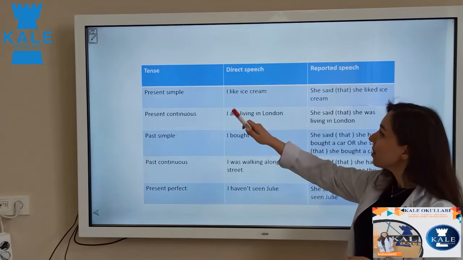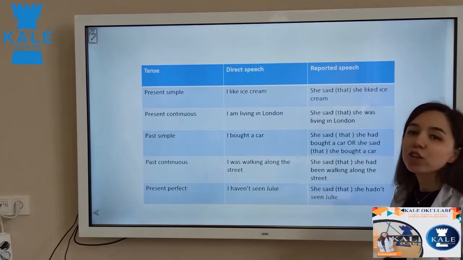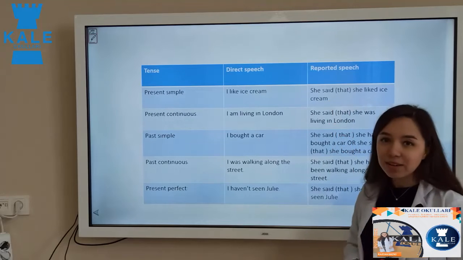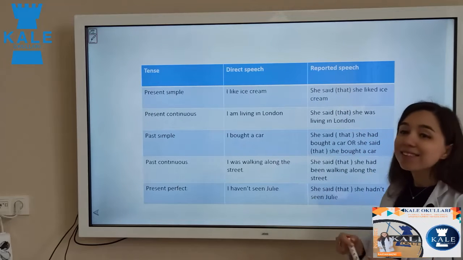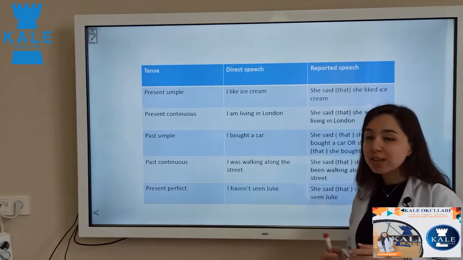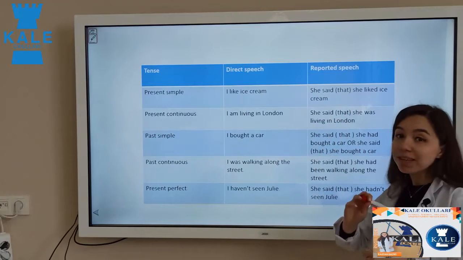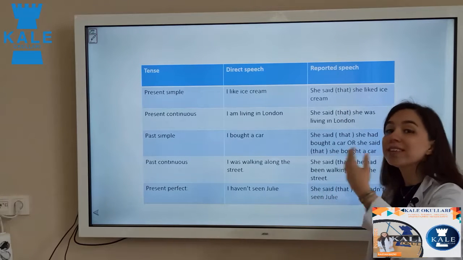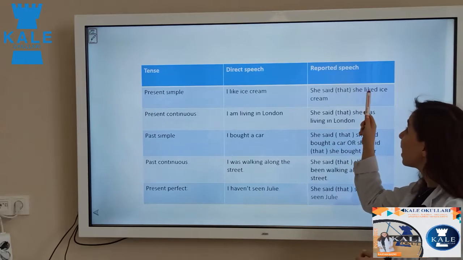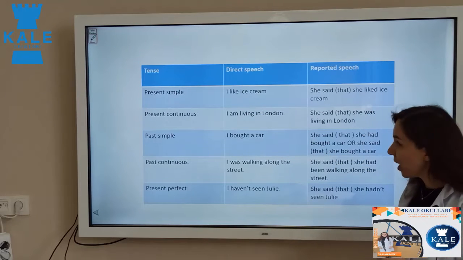So look at the first example. As I told you, I like ice cream, in direct speech. How can we change it to reported speech? I told you, she said that she liked ice cream. Look at here, we use said. I told you that after say, there is no need to use an object. But if I want to say, she told me, I need an object. Or she told them that she liked ice cream. Again, one tense before. Here, present simple, like, changes to past simple, liked.